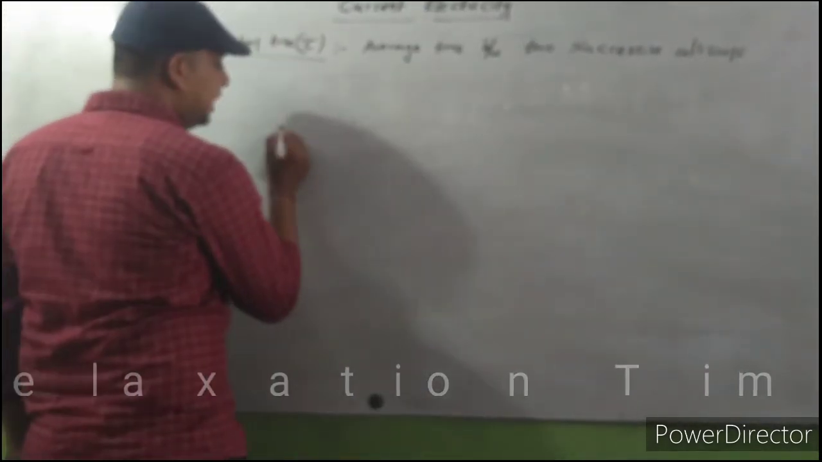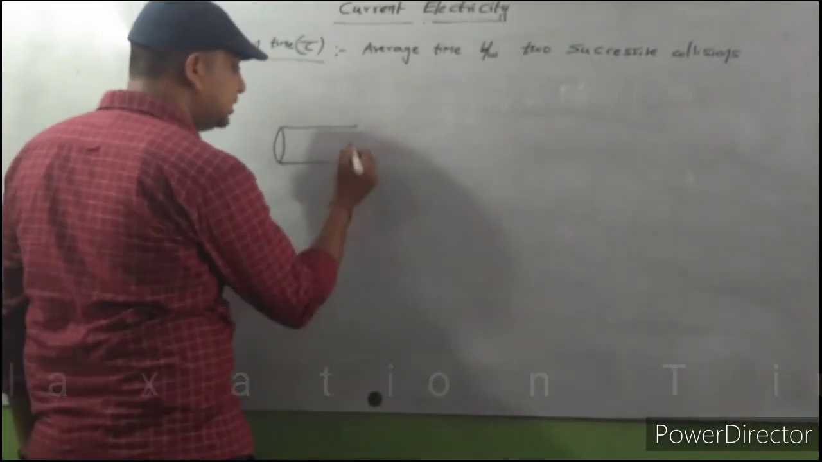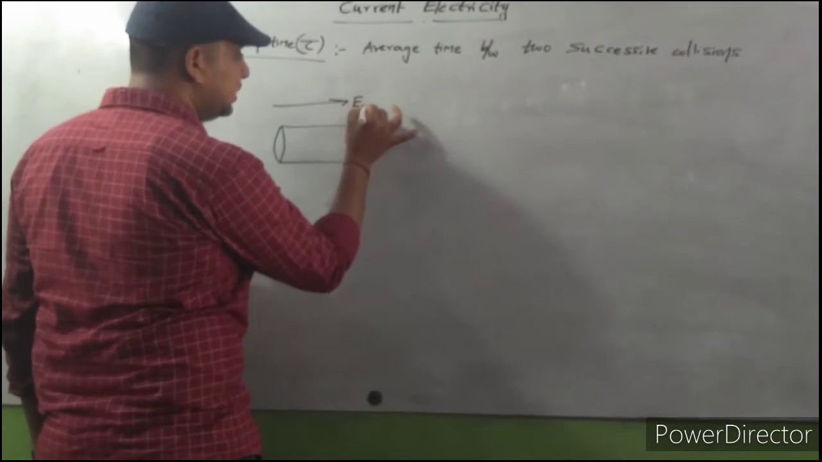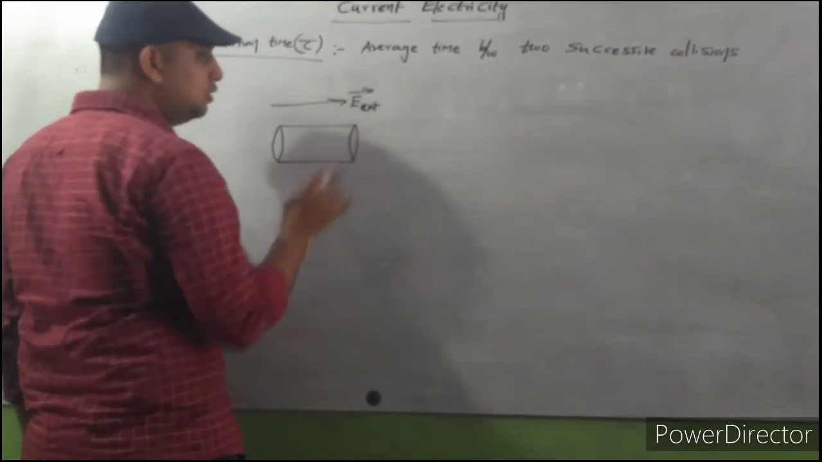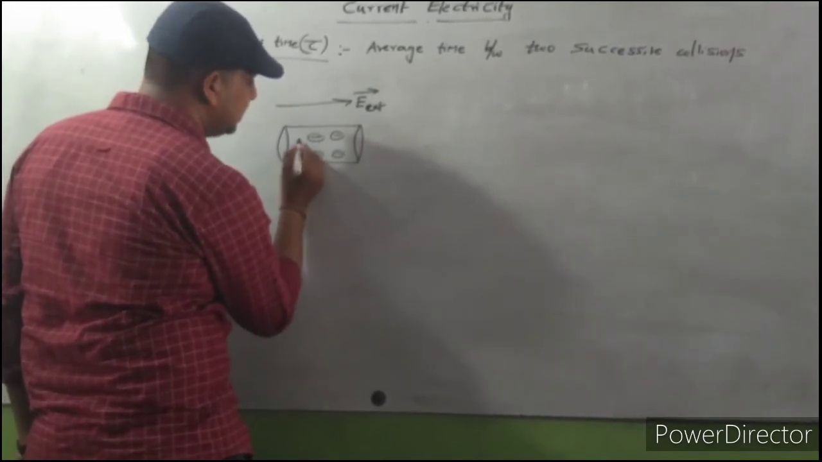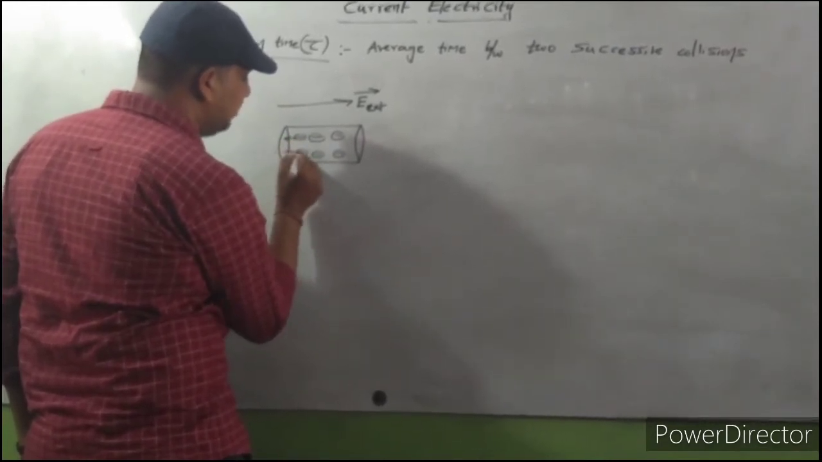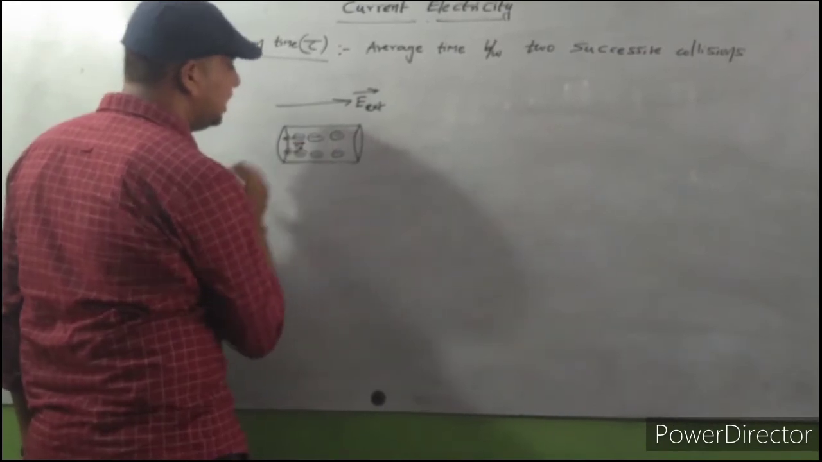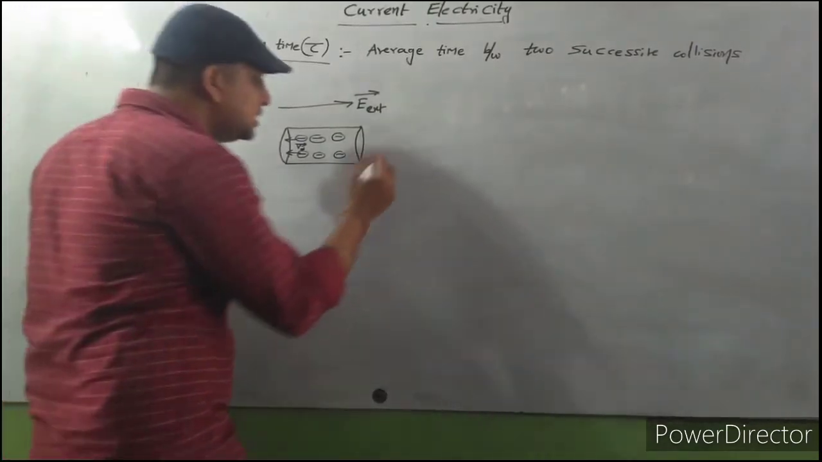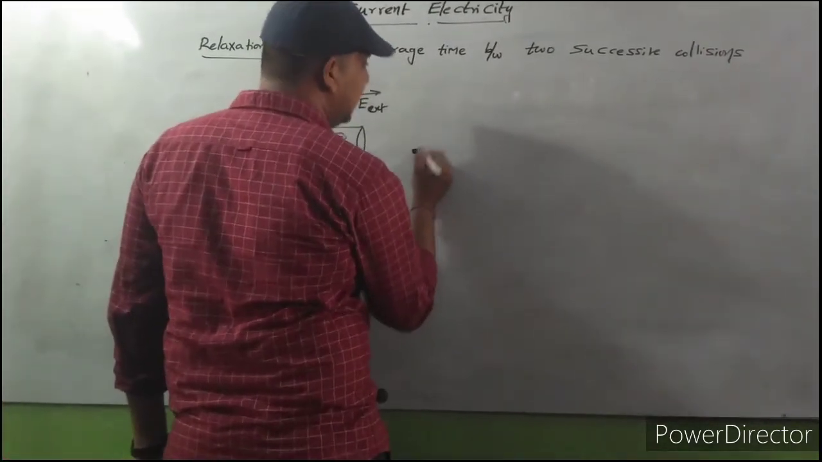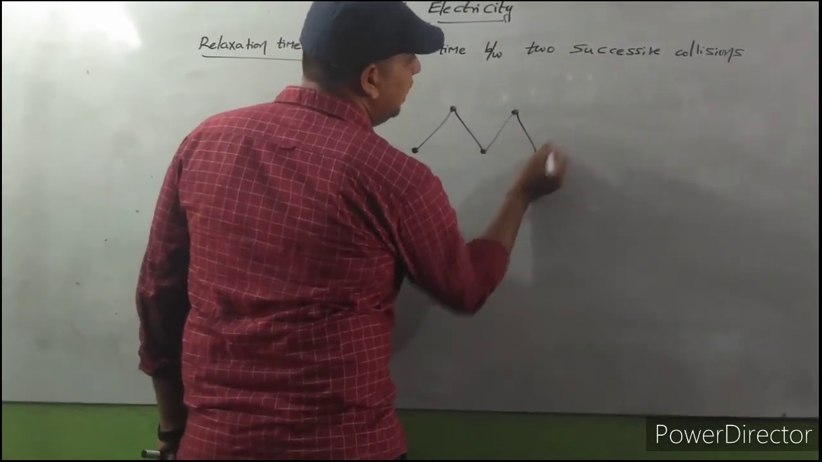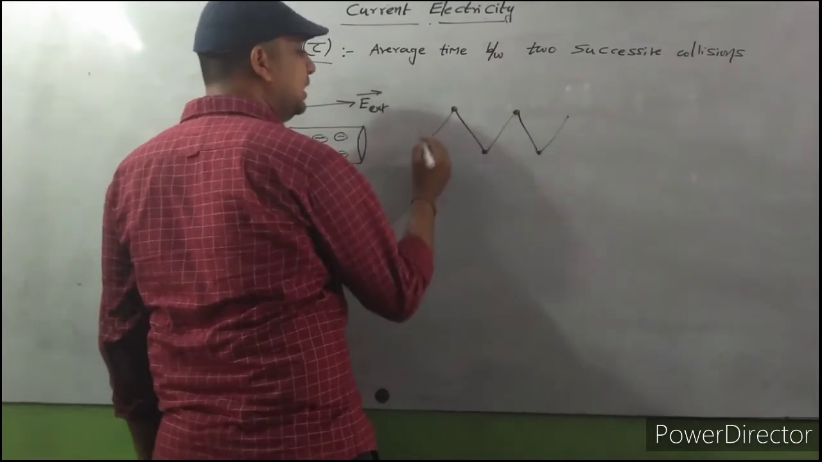Already you know, this is a conductor. If you apply an external electric field, due to this external electric field, the charges inside the conductor move with some velocity. While they are in motion, some collisions take place. This is a charged particle. This hits this one, and this will hit this one. Like that, successive collisions take place.